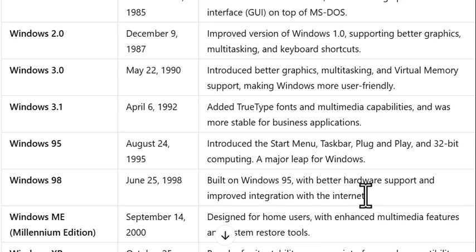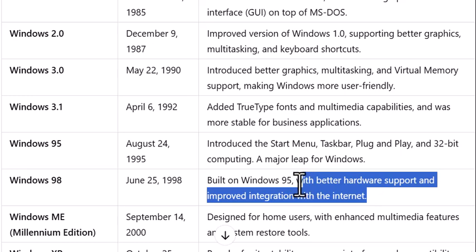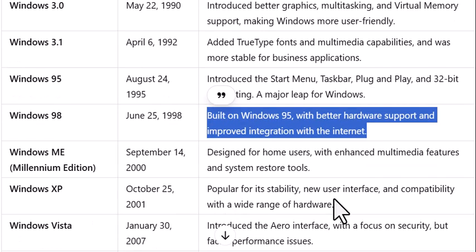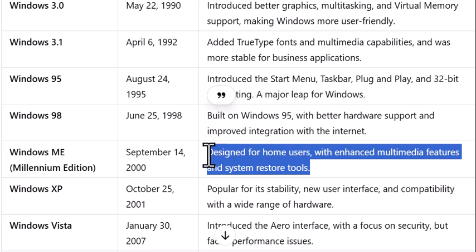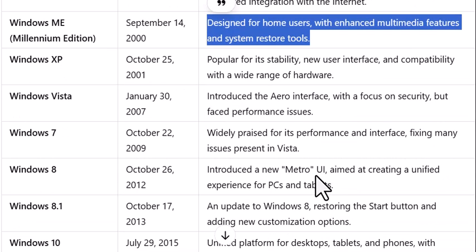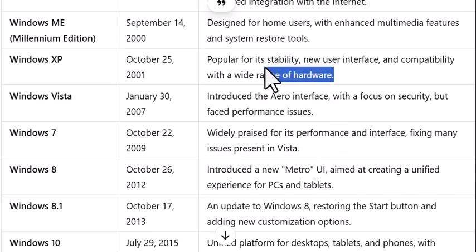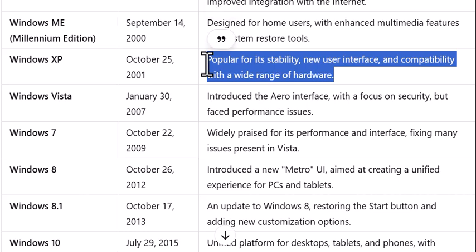Windows 98, June 25th, 1998, built on Windows 95 with better hardware support and improved integration with the Internet. Windows ME, Millennium Edition, September 14th, 2000, designed for home users with enhanced multimedia features and system restore tools. Windows XP, October 25th, 2001, popular for its stability, new user interface and compatibility with a wide range of hardware.